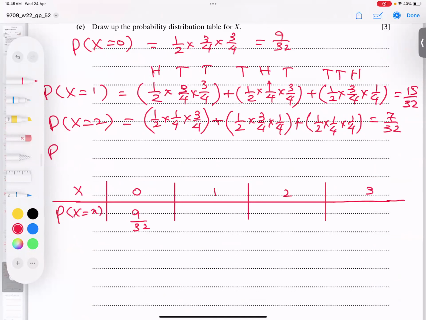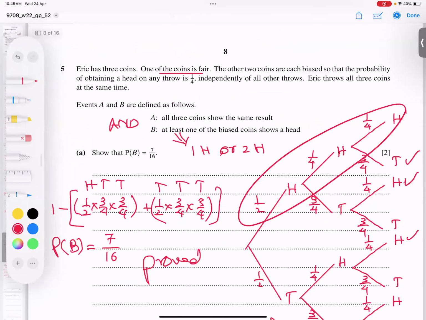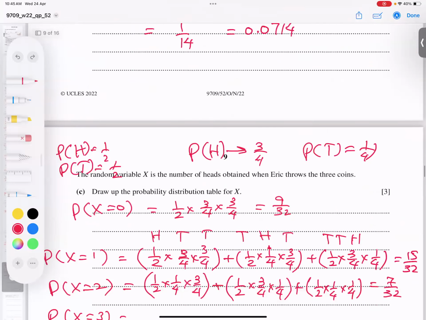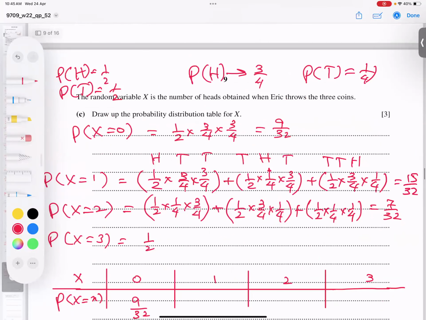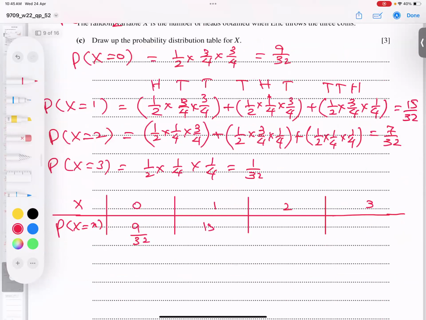Now students, let's go for the last option, and that is the easiest option. I mean, x is equal to 3. It means all 3 heads are there, so top branch only, 1 by 2, 1 by 4, and 1 by 4. So 1 by 2, 1 by 4 into 1 by 4, 1 over 32. If I write all options here, this is 15 over 32. This is 7 over 32. This is 1 over 32.